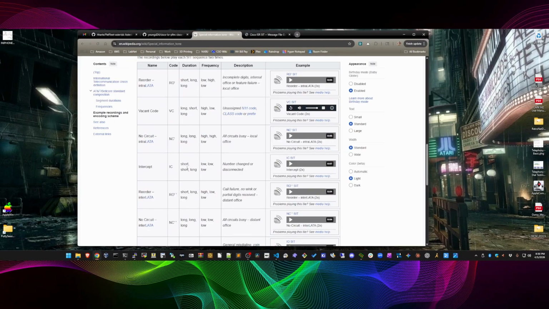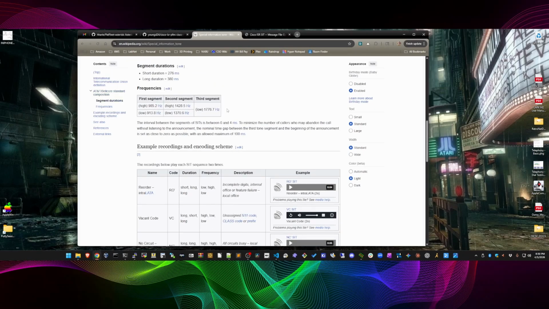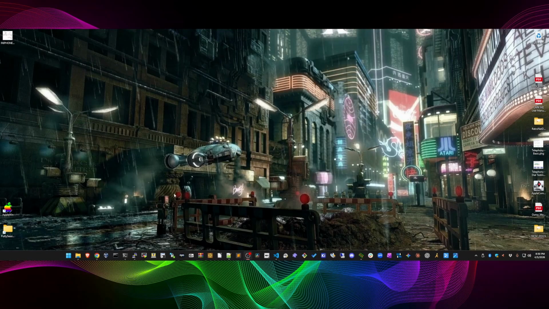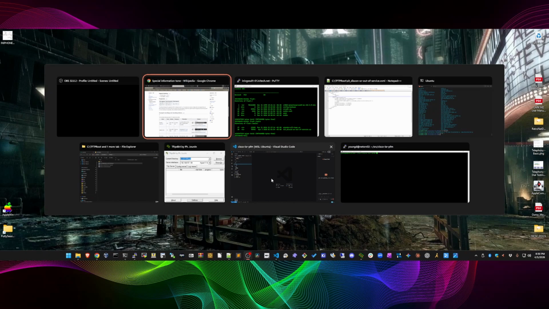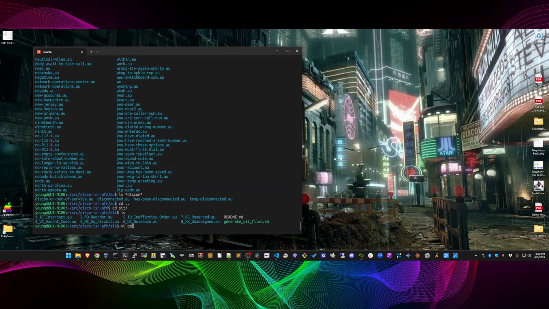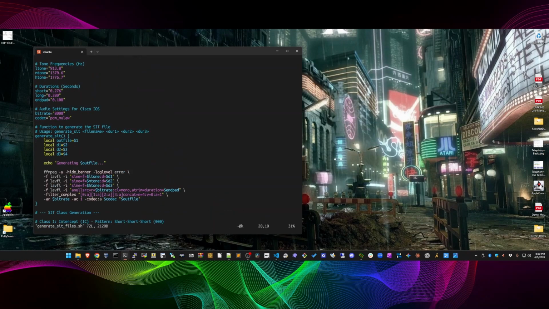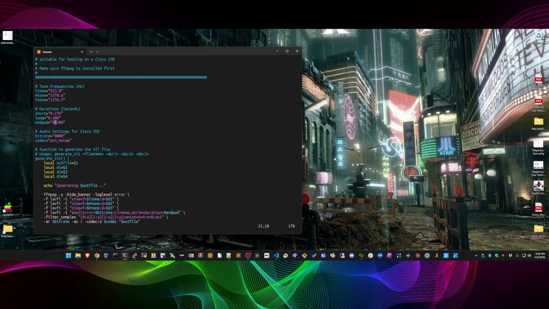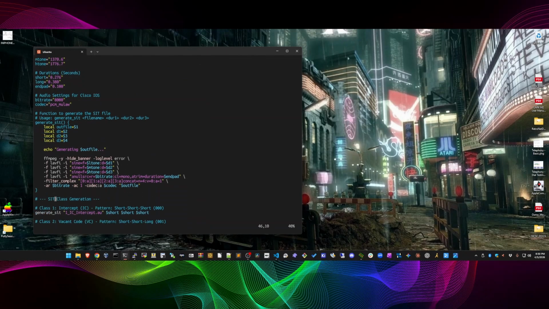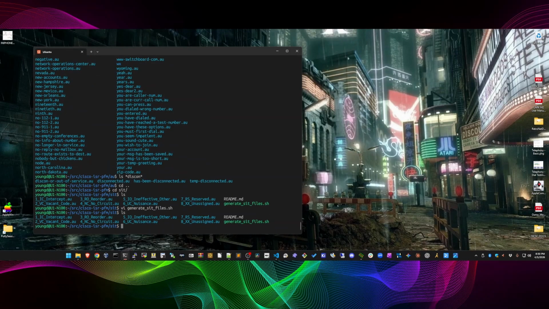So I thought, well, how do I generate these SIT tones? Well, there's 3 of them in a particular frequency, duration. Can we use FFmpeg to do this? Let's take a look. So I put together this. Here's the tones. There's the durations. And yes, FFmpeg. Install it, use this, and this will generate all of these little tone files for you.